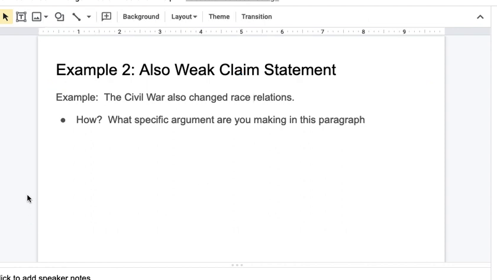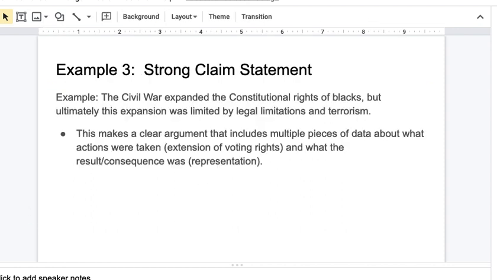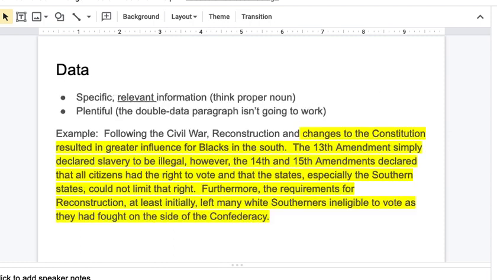This is too vague. Example number 3, here's a strong claim statement. The Civil War expanded the constitutional rights of blacks, but ultimately this expansion was limited by legal limitations and terrorism. The wording's bad, I just threw it together, but you get the idea that it makes an argument that incorporates extent. So this makes a clear argument that includes multiple pieces of data about what actions were taken, the extension of voting rights, and what the result or consequence was, representation.